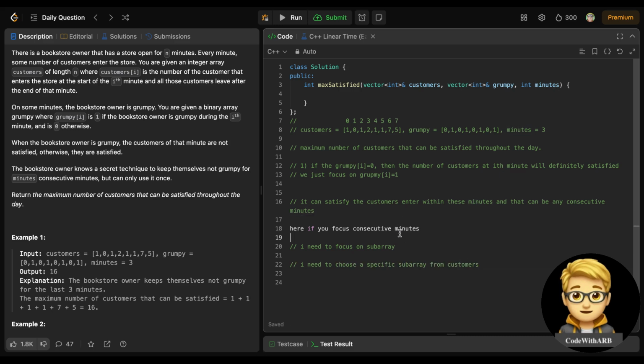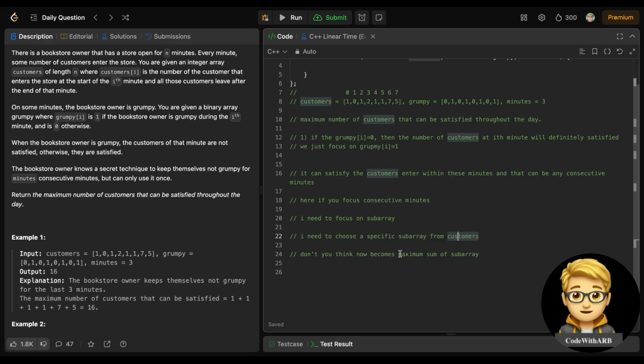Okay, so one thing is sure: I need to focus on a subarray, and I need to find the maximum. Don't you think the question now becomes the maximum sum of a subarray according to these minutes only?